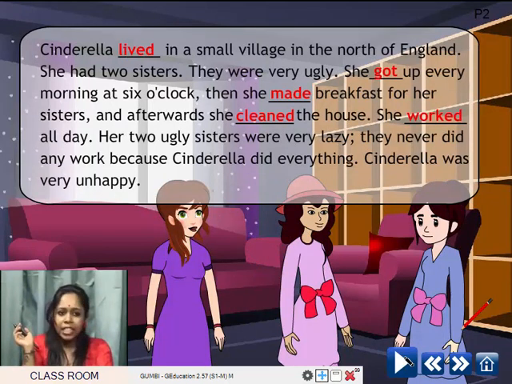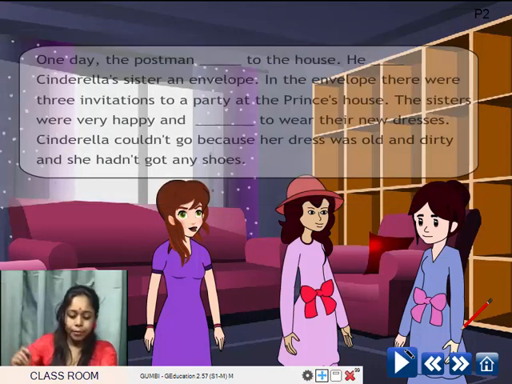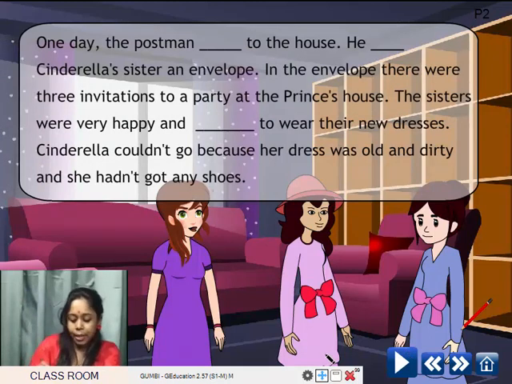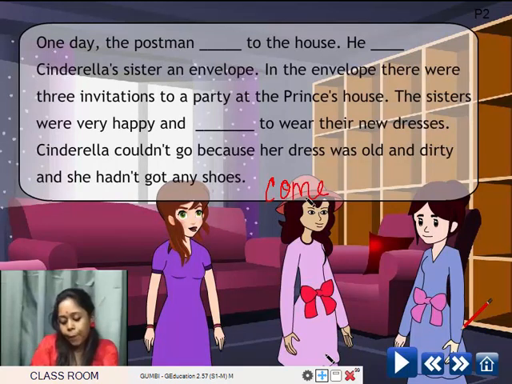Her two ugly sisters were very lazy. They never did any work because Cinderella did everything. Cinderella was very unhappy. One day the postman dashed to the house. Now here let me give you a word, that is come. You will have to use the past form of it.